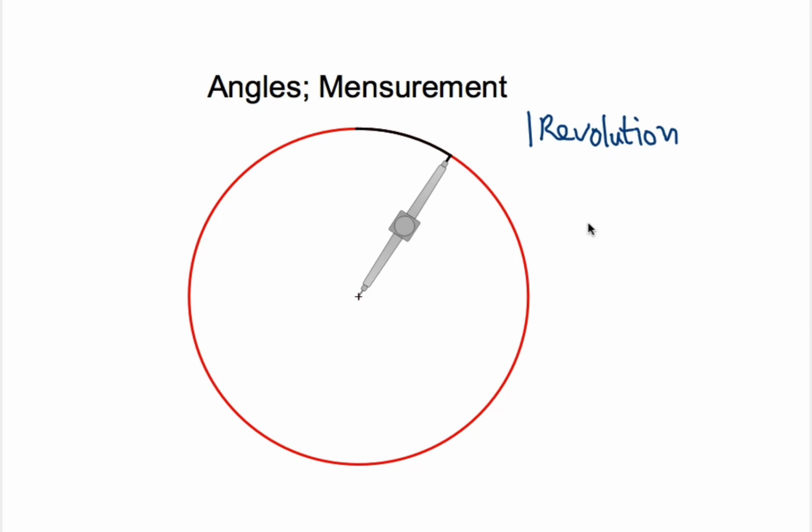People wey sit down come say in order make we eliminate fraction and make we fit follow our measurement thoroughly, wetin dem go do be say this full cycle like this, they say dem go divide am into 360. Just dey follow me, never lose me o. Same cycle wey we call revolution, we come divide into 360. So one revolution like this na 360.